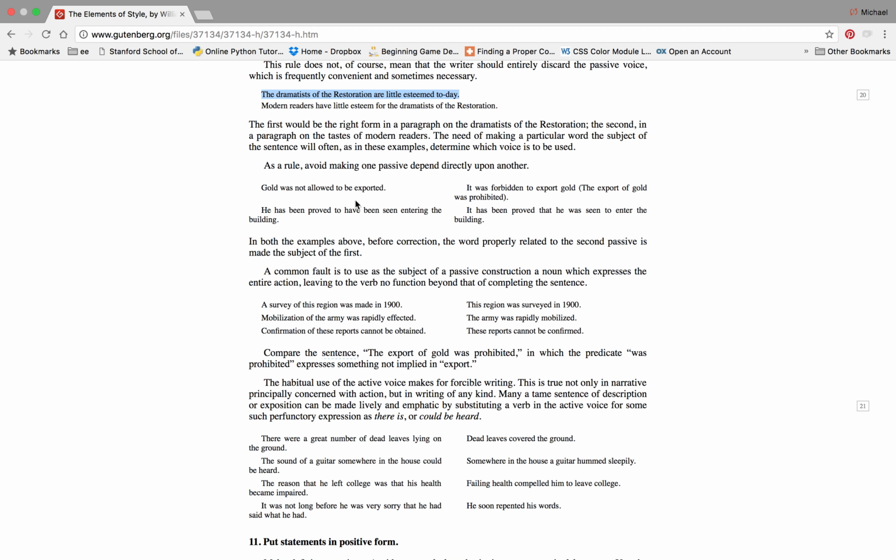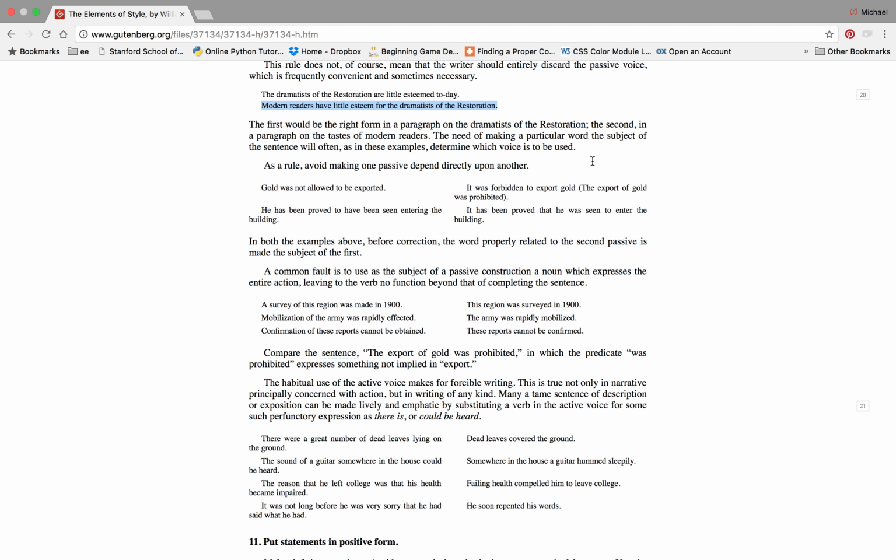The first sentence will be the right form in a paragraph about the dramatists of the Restoration. They are the subject of that sentence. The second sentence is a better sentence structure in a paragraph on the tastes of modern readers. Again, here, modern readers is the subject of the second sentence. So little decisions like that, knowing what we're writing about, who we're writing about, when, where, and all of those details will affect how we write our sentences and how we construct our essays and our writing.